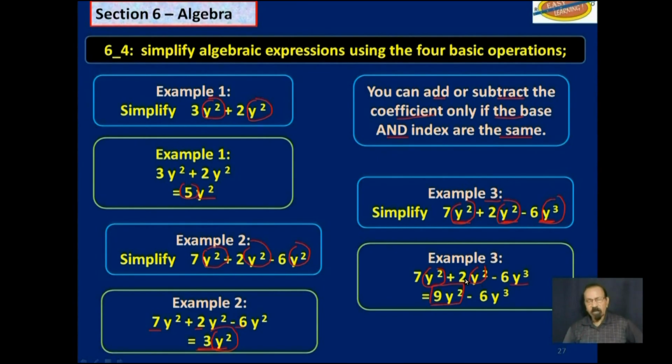There's no oranges to subtract that from, so we just write back minus 6y cubed. So now we have apples and oranges. We can't subtract them. We can't add them. But we could add apples to apples. If you let the y squared represent apples.